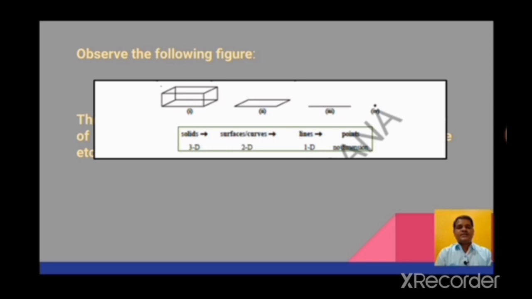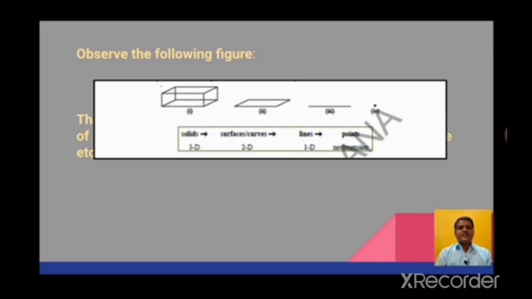So first figure is 3D picture. After loses one dimension, it will become 2D picture. After loses one more dimension, it will become one dimension. After loses this dimension, it will have no dimensions, means it becomes point. It has no dimensions.